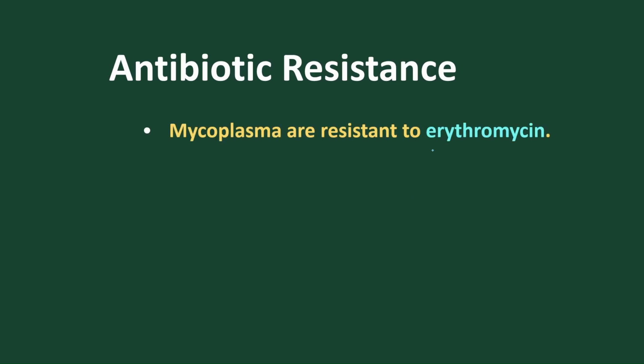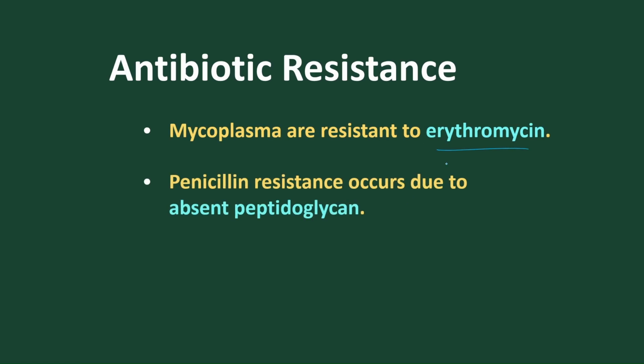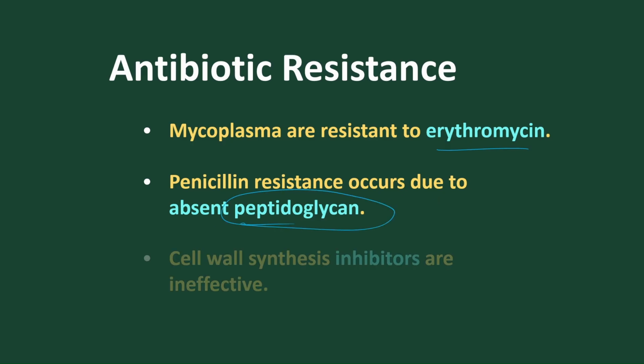Antibiotic resistance. Mycoplasma are resistant to erythromycin, because mycoplasma don't have a cell wall, due to the absence of peptidoglycan. So all these antibiotic resistance genes can enter into it.